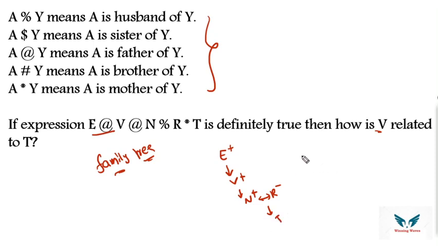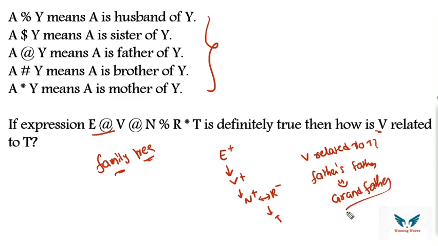So look at the question. How is V related to T? T's father is N, N's father is V, right? So father's father means you can say grandfather. So the answer for this particular question will be grandfather, right?